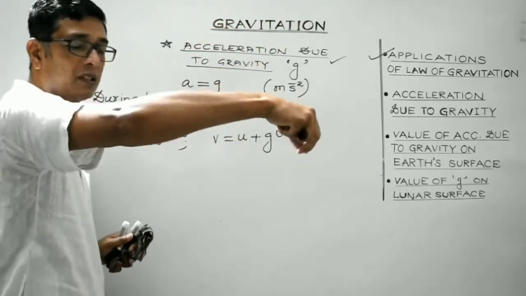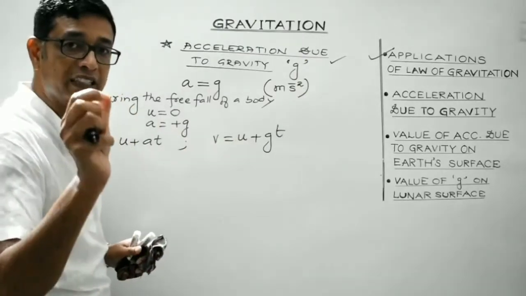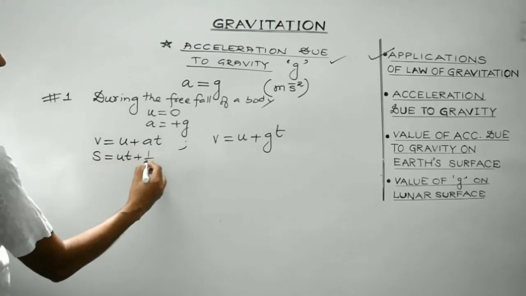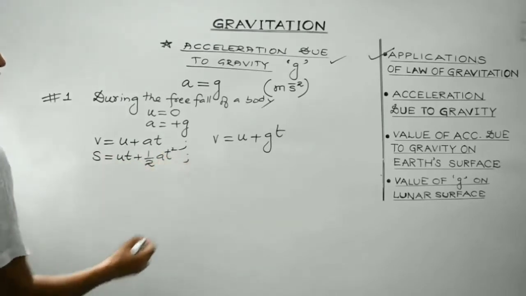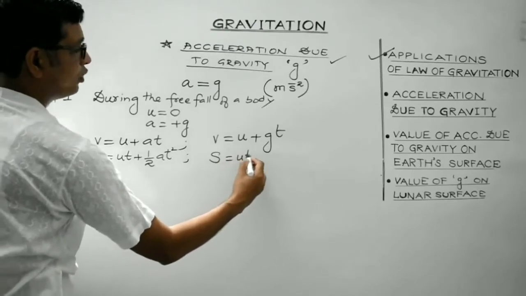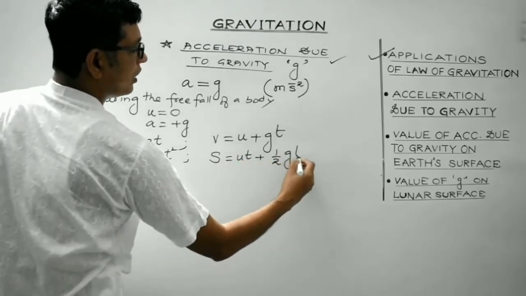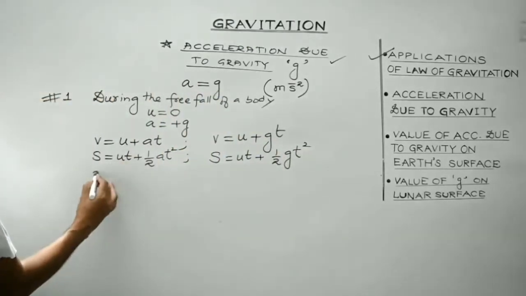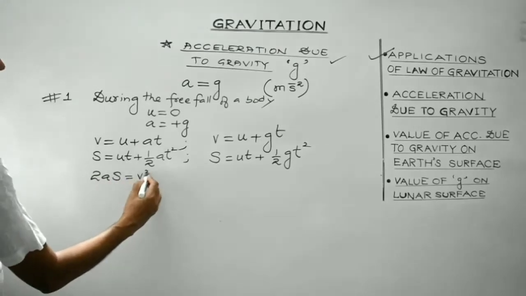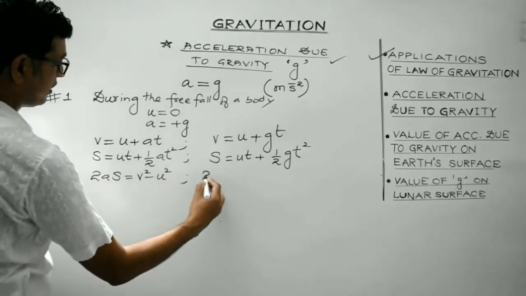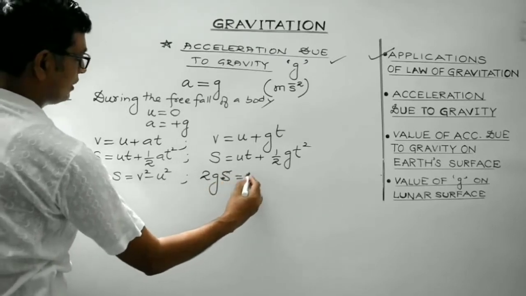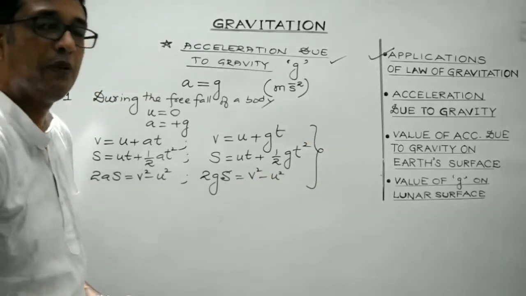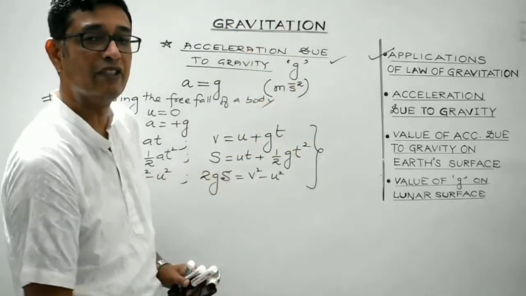In case the ball is released, u will be equal to 0. In case it is imparted some initial velocity, then you will have some finite value, right? What is the second equation of motion? It is s equals ut plus half at square. So over here, it will be s equals ut plus half gt square. Simply in place of a, substitute g. Third equation is 2as equals v square minus u square. Over here you will write 2gs equals v square minus u square. So these are the three equations we will be using when a body is under the influence of gravity.